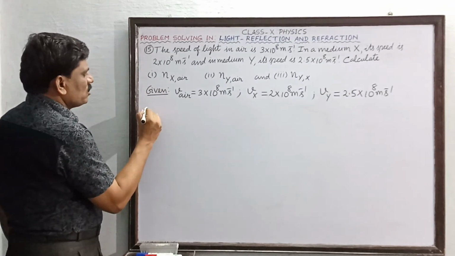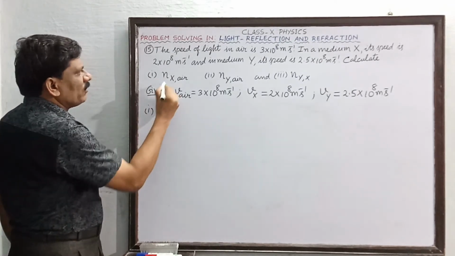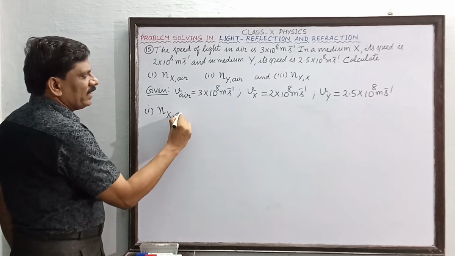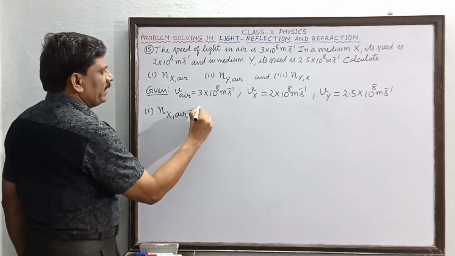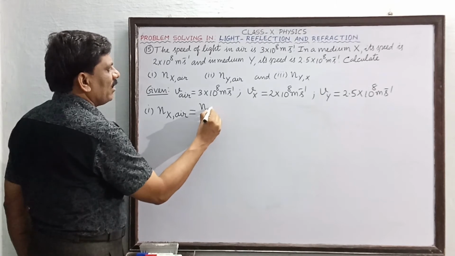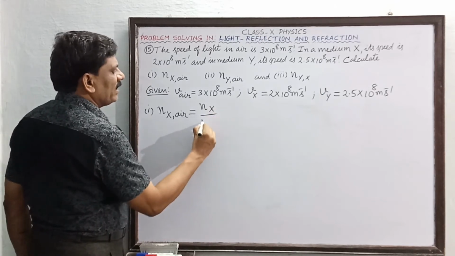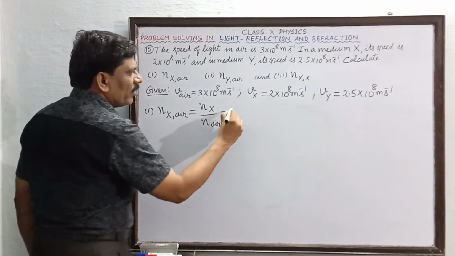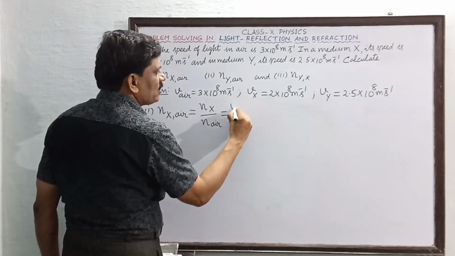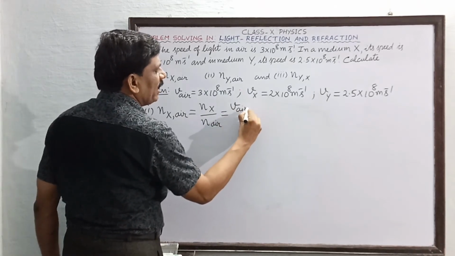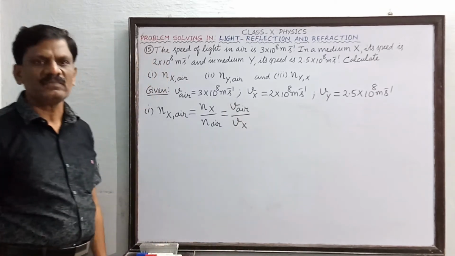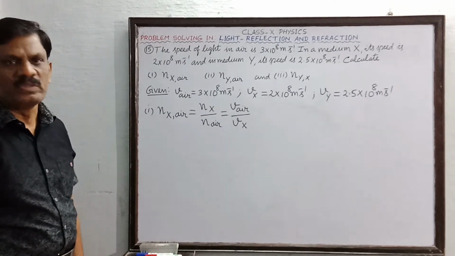So first one. So what is to be found here? First one is refractive index of medium X with respect to air. That means this is refractive index of X, Nx divided by refractive index of air. This is also equal to the reciprocal of the velocities. So velocity of light in air divided by velocity of light in the medium X. This is the formula we are supposed to use, students.